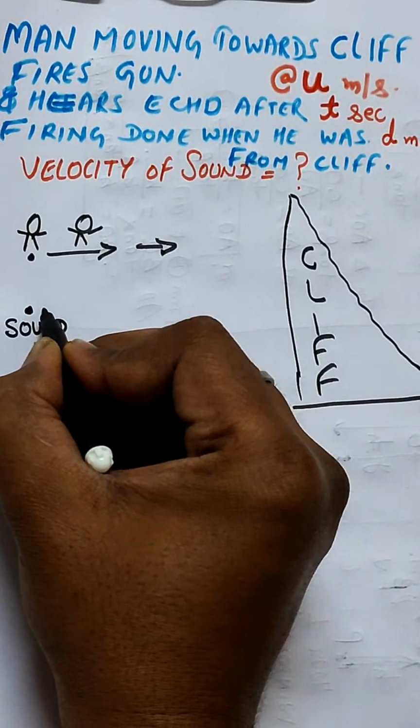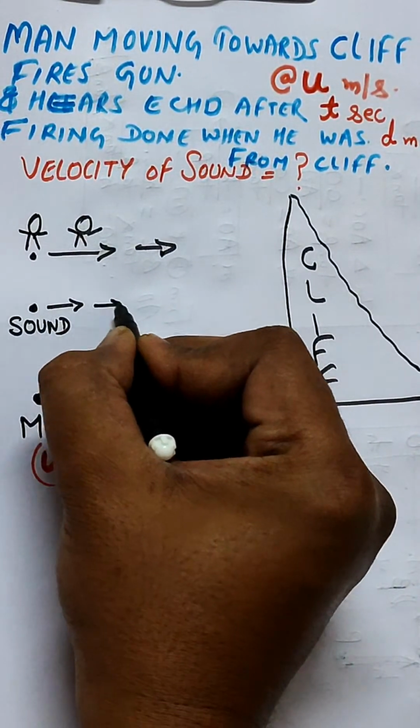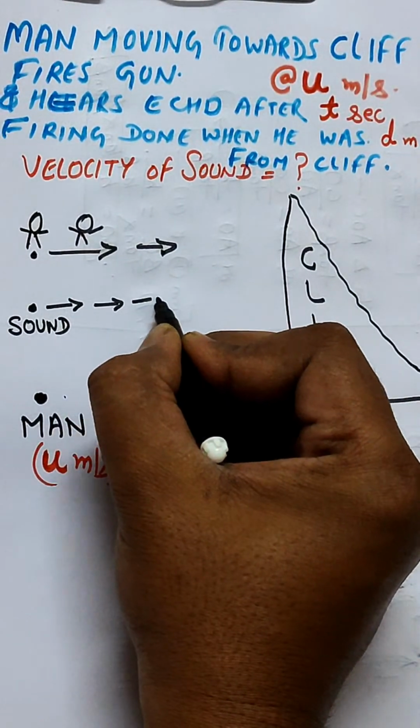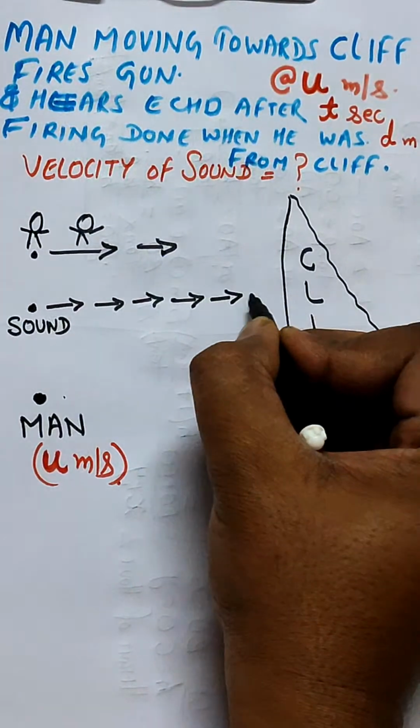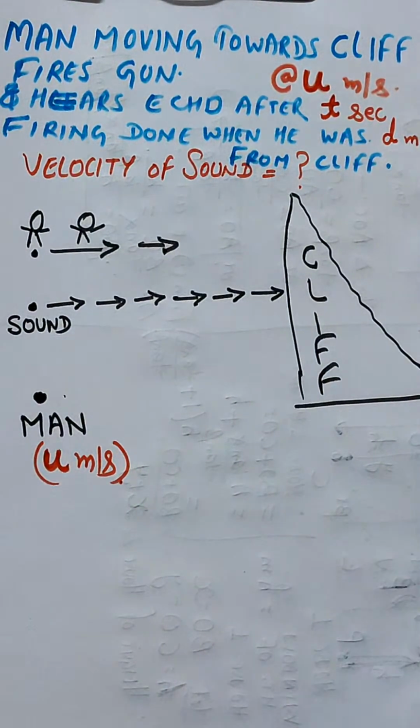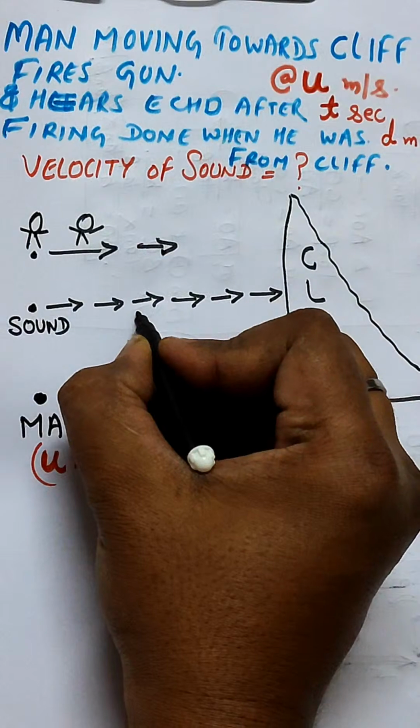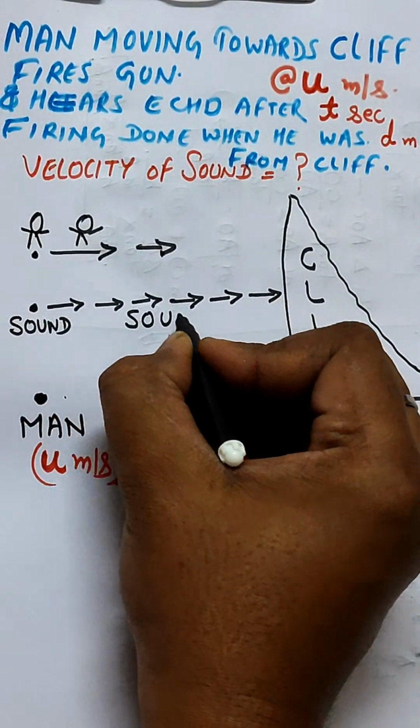The bullet will be going like this, and the travelling is done by sound. This is the path of the sound which is initiated.